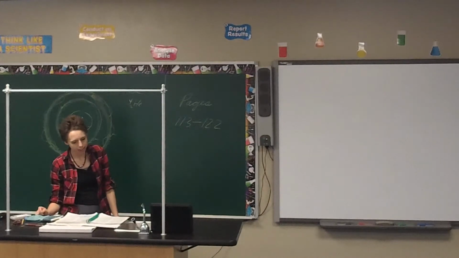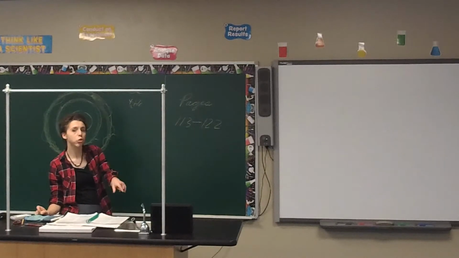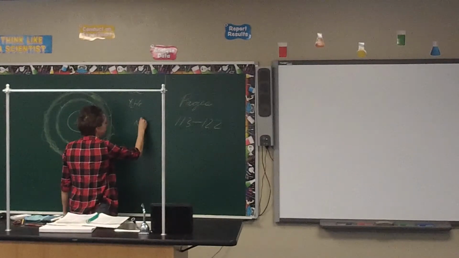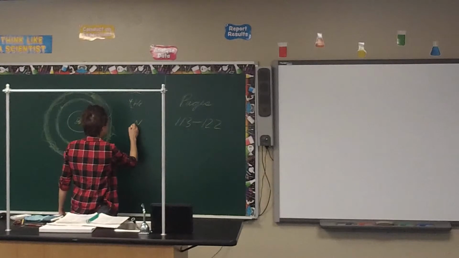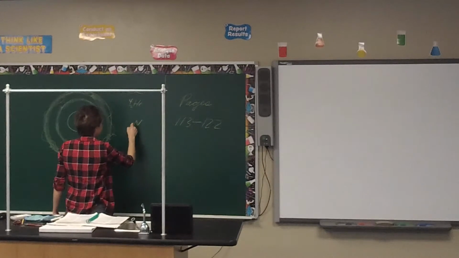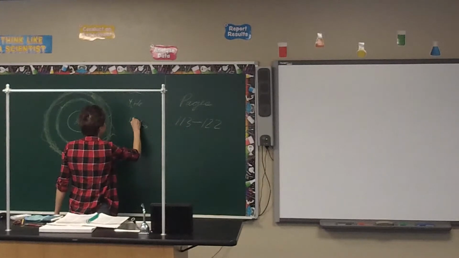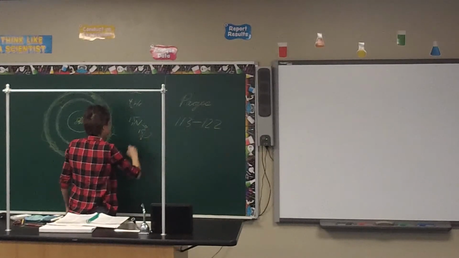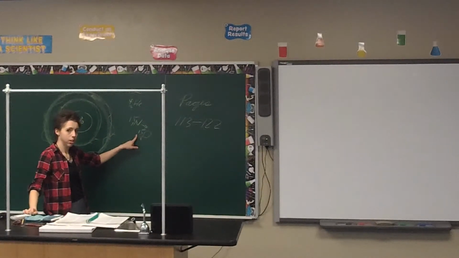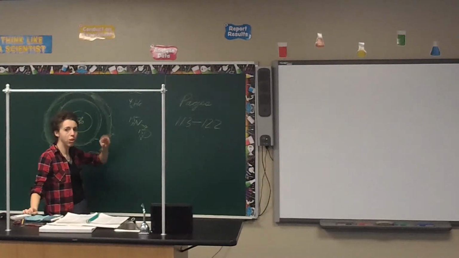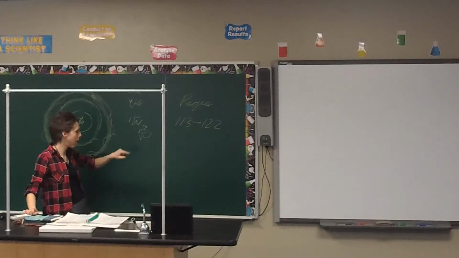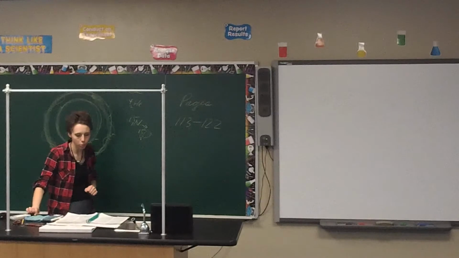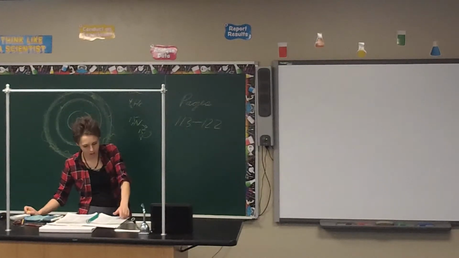Alright, what type of decay is it whenever in the nucleus the neutron changes into a proton and it kicks off an electron to balance out the charge? I'm going to use nitrogen as the example, even though nitrogen is stable and doesn't do this. So you have nitrogen, where it changes into oxygen and it kicks off an electron to balance out the charge. Now keep in mind, does the mass number change? No, because you still have the same number of protons and neutrons. Now, you have 1 more proton, that's why the atomic number goes up, but the mass number doesn't change. So you have 1 element changing into another. What type of decay is that? That's beta decay. Good job.